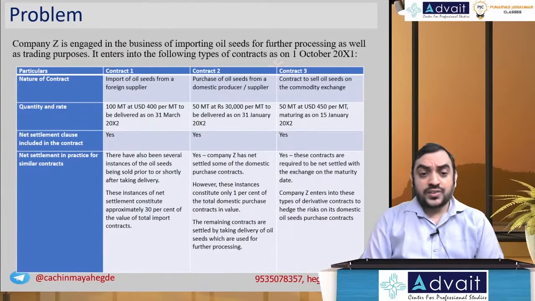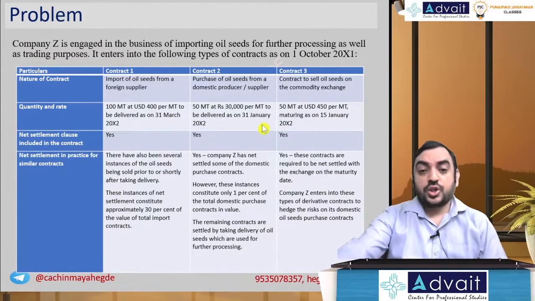Net settlement clause included? Yes. Net settlement in practice for similar contracts? There have been several instances of the oil seeds being sold prior to or shortly after taking delivery. These instances of net settlement constitute approximately 30% of the total import contracts.